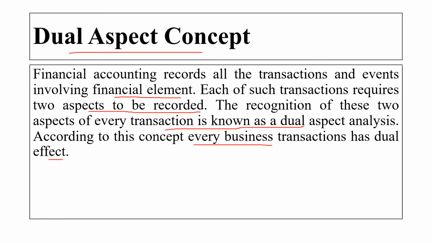One aspect is delivery of the goods and the other aspect is immediate receipt of the cash. In fact, the term double entry bookkeeping came into existence because two entries are made for every transaction. That means every transaction has two effects, and because of this we are considering this concept.